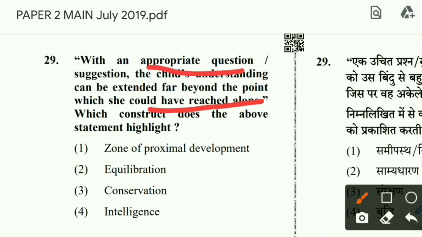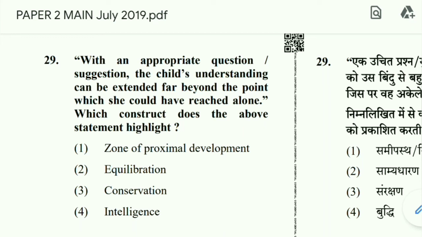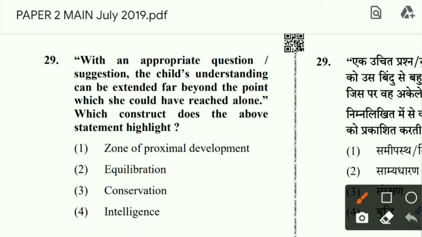With an appropriate question or suggestion means you are to provide scaffolding. So something which she can't reach alone, you are making him or her reach by providing support.